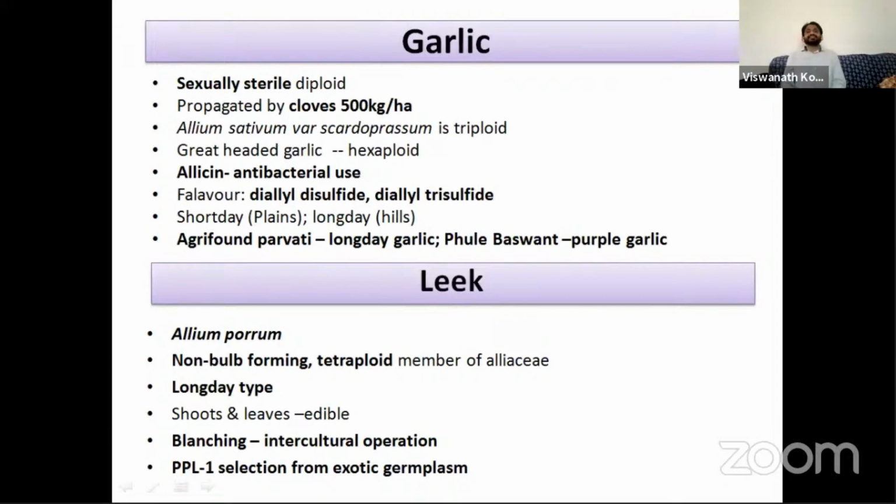Blanching is an agricultural operation. What is blanching? We have to cover the young shoots and leaves of the leek with brown paper or any other paper to prevent exposure to sunlight, so that the shoots and leaves will remain tender, and the flavor and pungency will be retained. So blanching is an important intercultural operation. In Brussels sprout, the important intercultural operation is cropping, removal of the apical portion. In leek, the important intercultural operation is blanching. We have to cover the young shoots and leaves to prevent direct exposure to sunlight. PPL1 is a selection from exotic germplasm, that is a variety of leek.